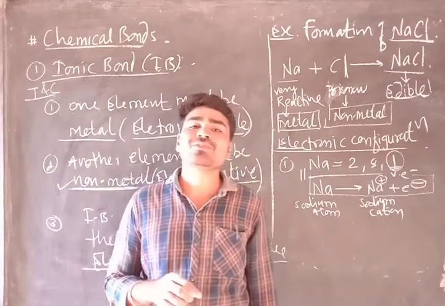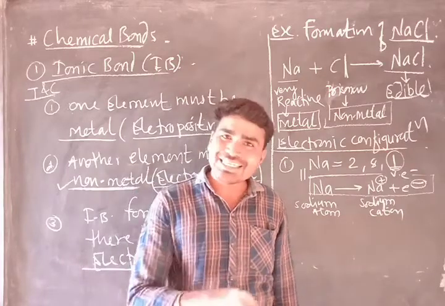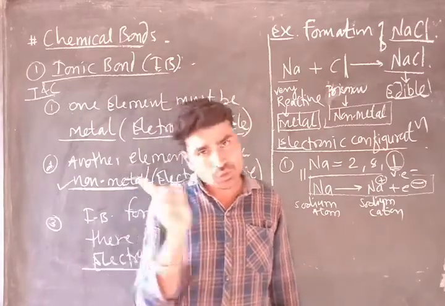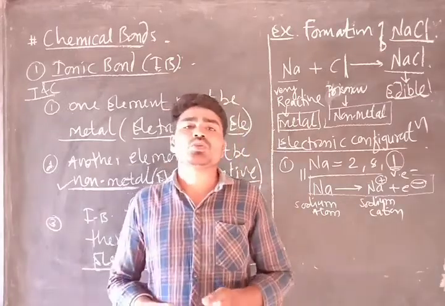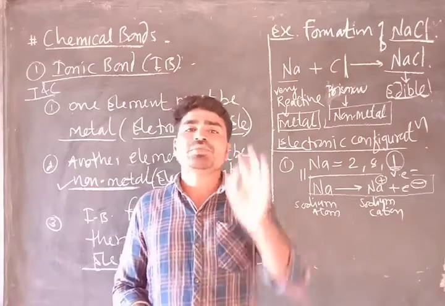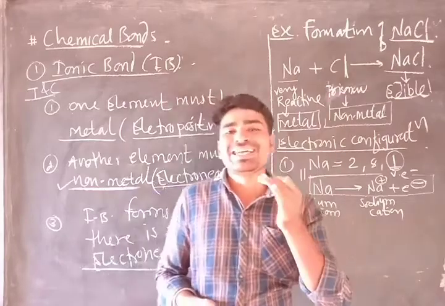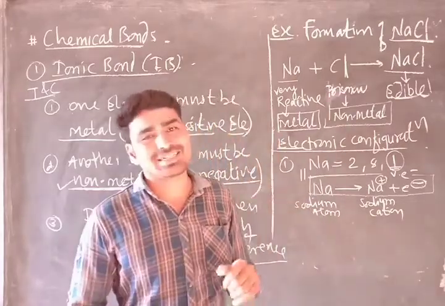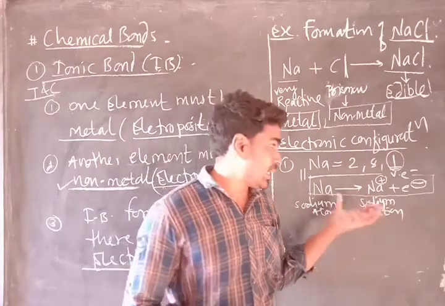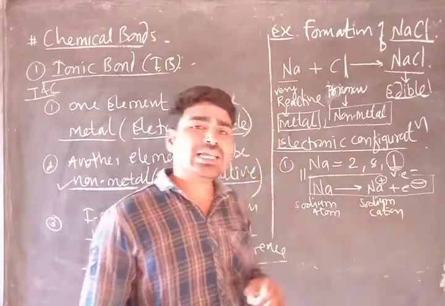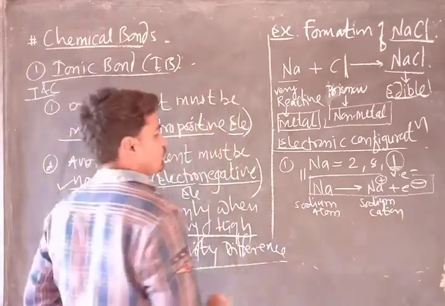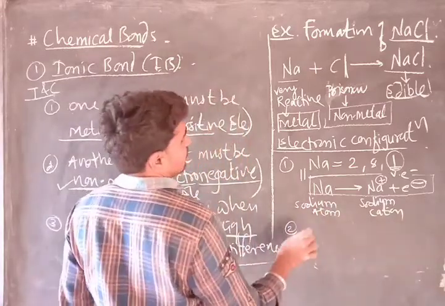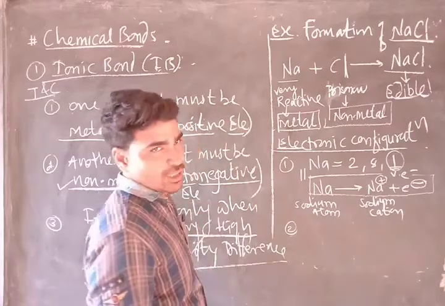What do we mean by de-electronation? De means delete, delete means to remove, and electronation means electron. So de-electronation means removal of electrons. So de-electronation is possible with the metals. Now we learn what is going to be formed with the chlorine.